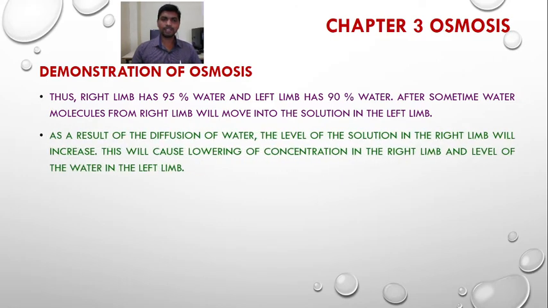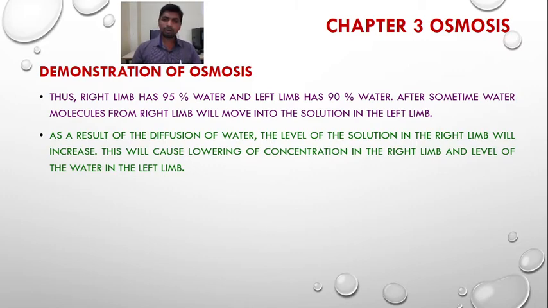Due to this difference in water concentration, with the right limb at 95% water and the left limb at 90% water, water will move from the right limb into the left limb, that is from the A arm to the B arm. As a result of the diffusion of water, the level of the solution in the left limb will increase, and this will cause lowering of concentration there. If you add solvent to a solution, it lowers the concentration of the solution.